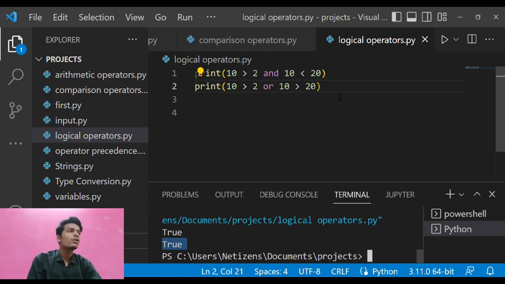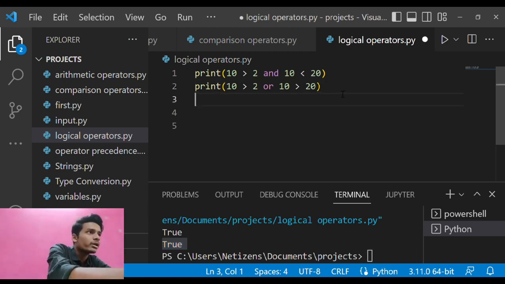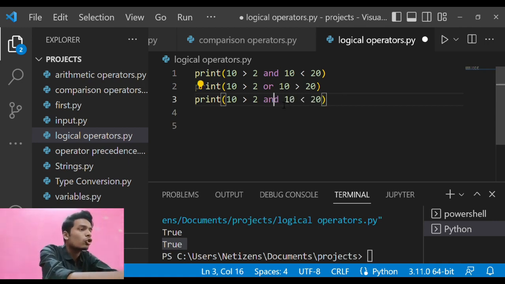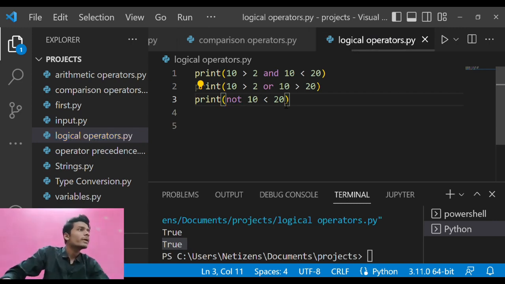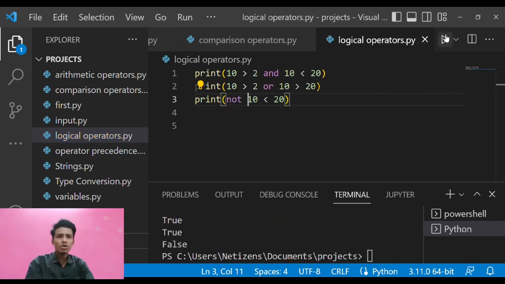And likewise we have the third logical operator, that is the not operator. If you see here, not 10 is greater than 20 will print False. The reason is that we know 10 is smaller than 20, but when I apply not, that completely reverses the answer and prints False. So these are the three logical operators in Python. Hope you understand this concept.